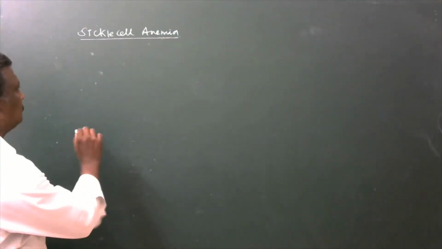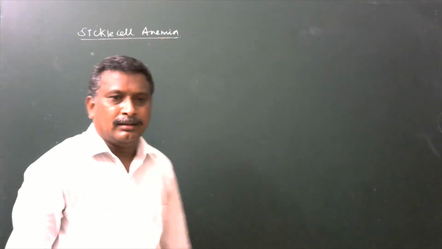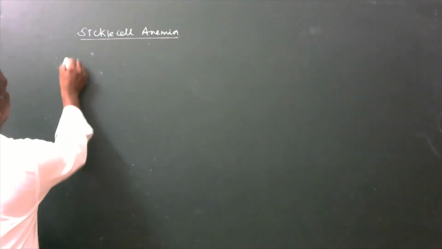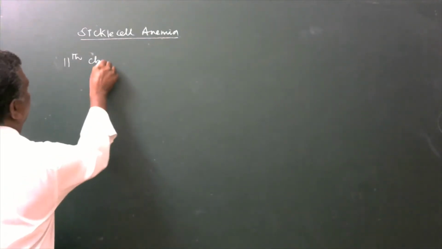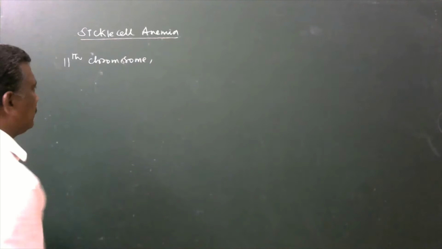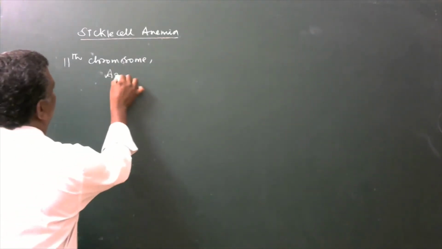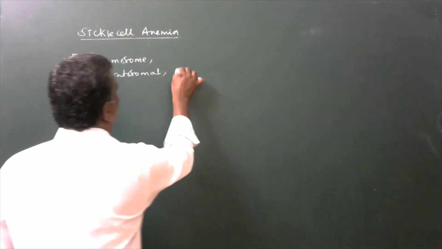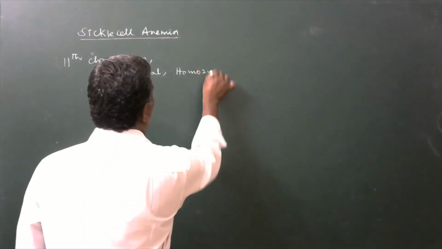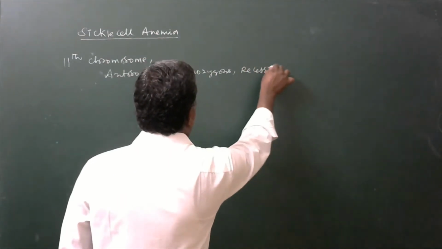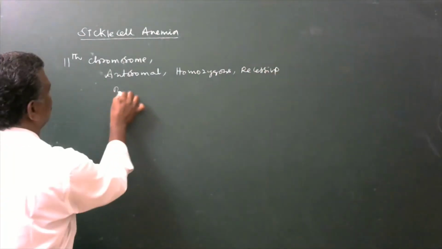Here also, an abnormal gene which is located on the 11th chromosome, we have to remember, this is also an autosomal homozygous recessive blood disorder.